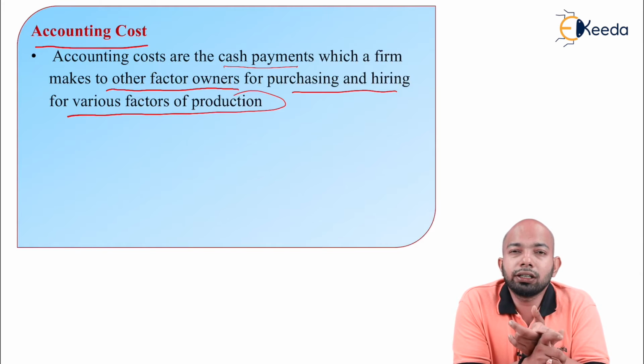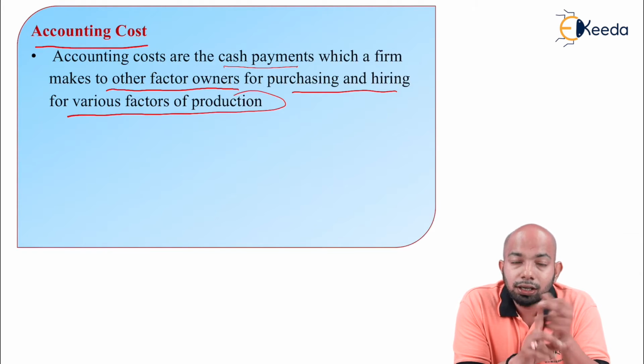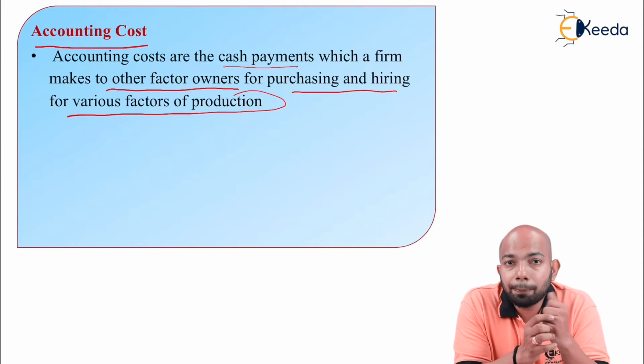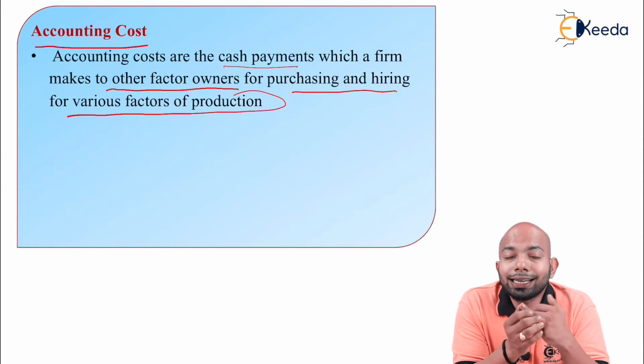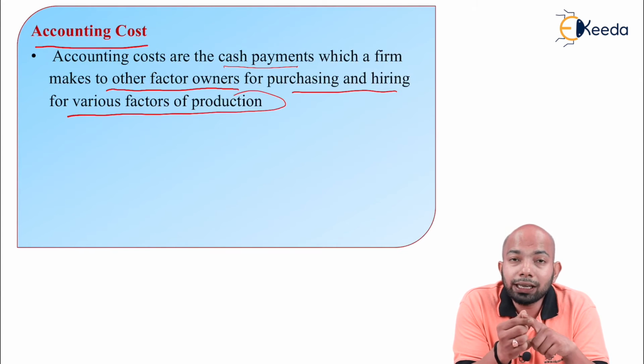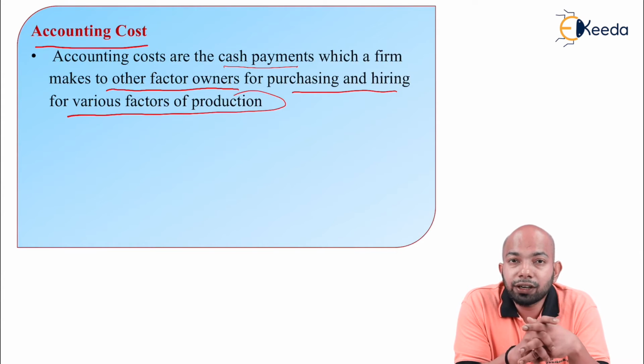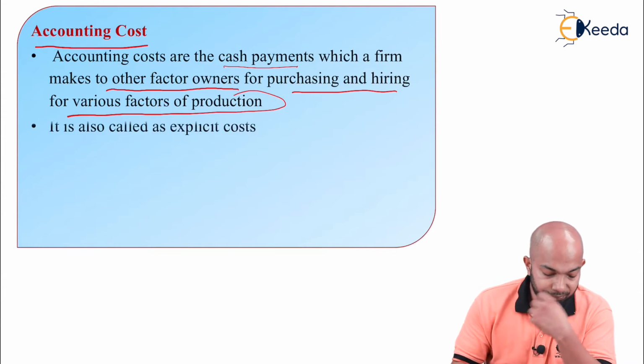So basically, if you hire labor, you give out wages. If you hire capital, or rather if you take capital on loan here, there is an interest that you have to pay. If you pay rent on the land, that is again an accounting cost here that you have to take into consideration. So this is the basic definition of accounting cost here.